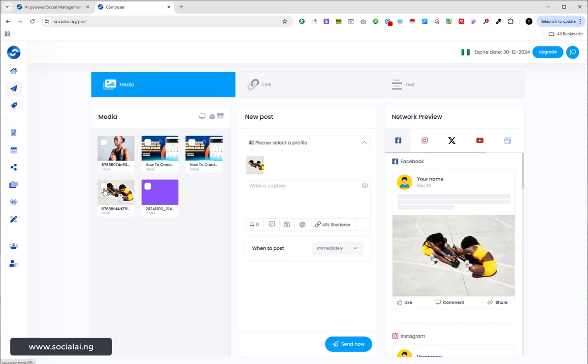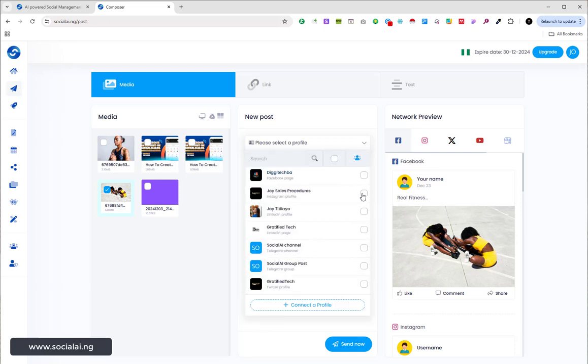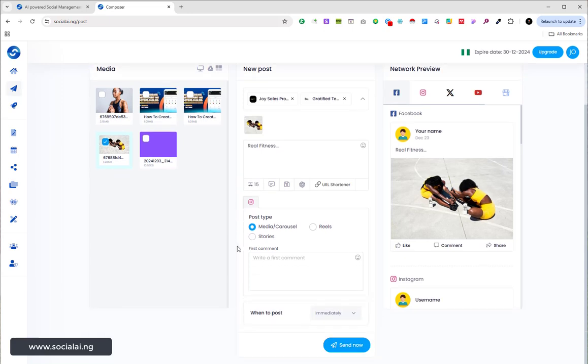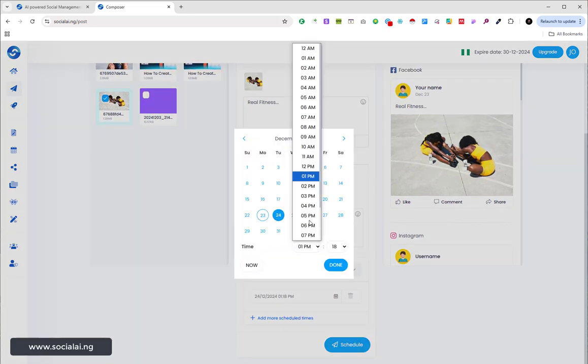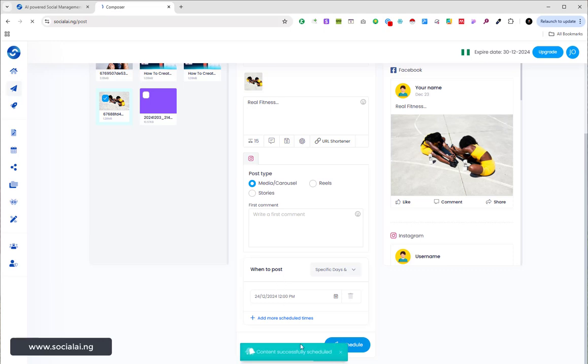So let me just select this as an example, right? So this is just an example. So let me just select 2 profiles or pages and schedule specific days and time. Let me do that 24th by 12 p.m. done, then schedule. So content successfully scheduled.